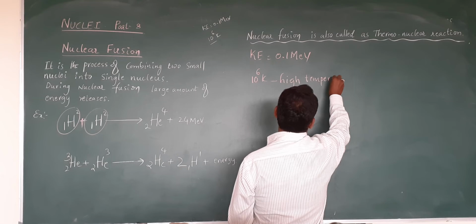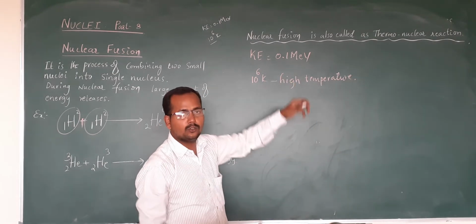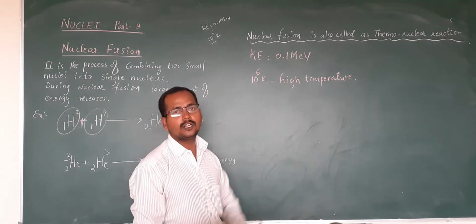Only at this high temperature and kinetic energy, when the two nucleons approach, does nuclear fusion take place.